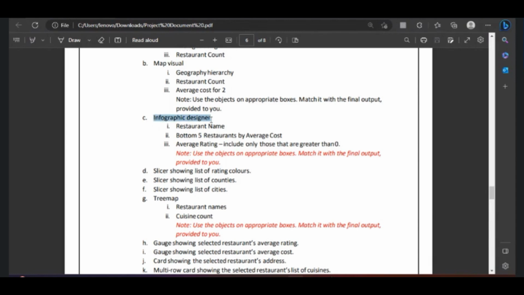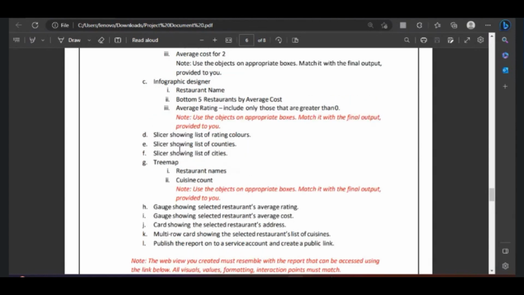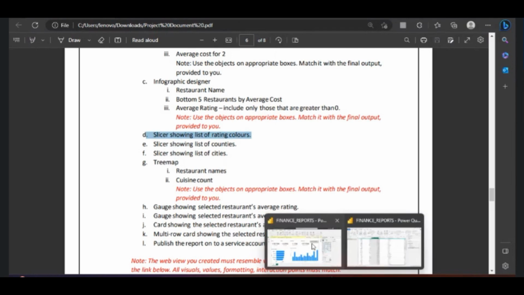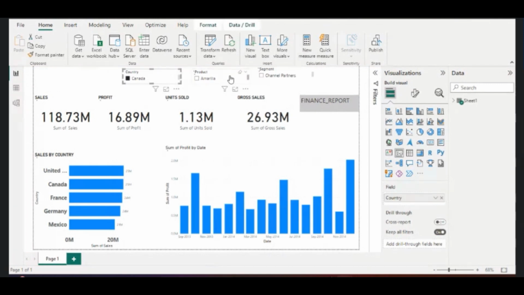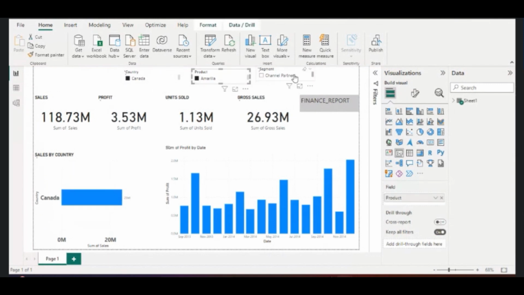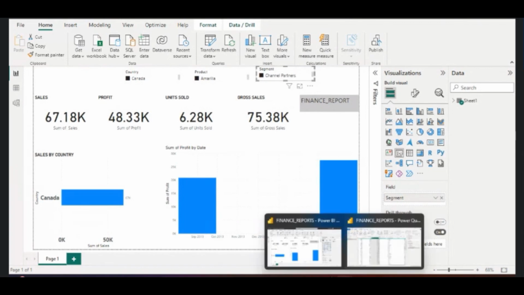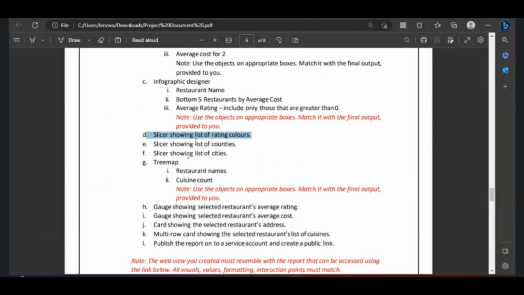And then one is infographic designer. What is infographic designer, that we will see. And then slicer showing list of rating colors. These are slicers. So we have seen slicers also. This is one slicer, this is one slicer, and this is one slicer. These are called slicers. So slicer showing list of rating colors, list of countries, list of cities.